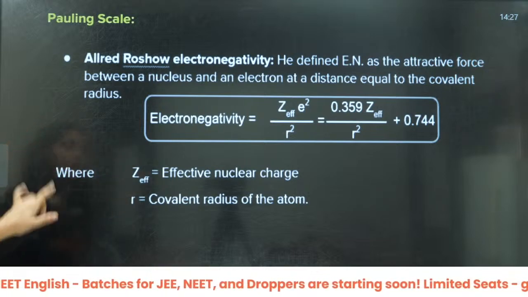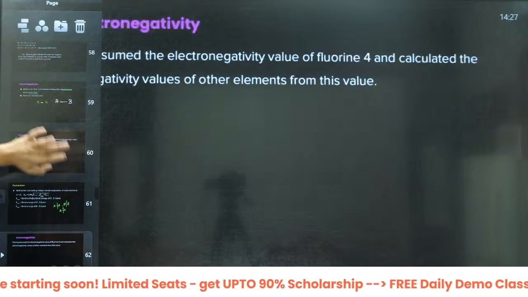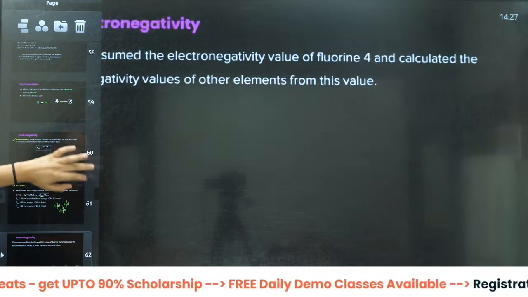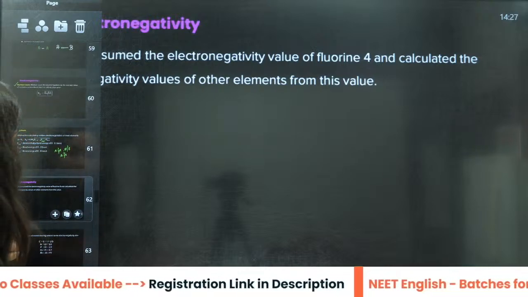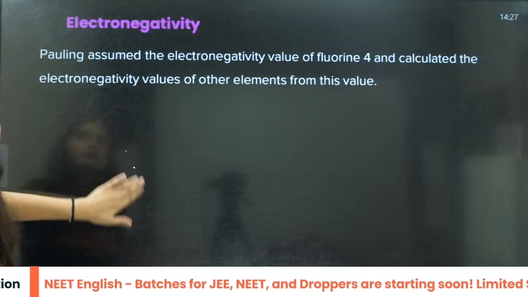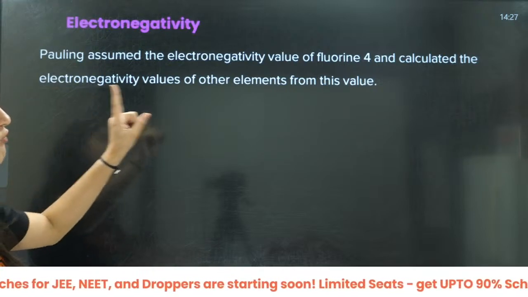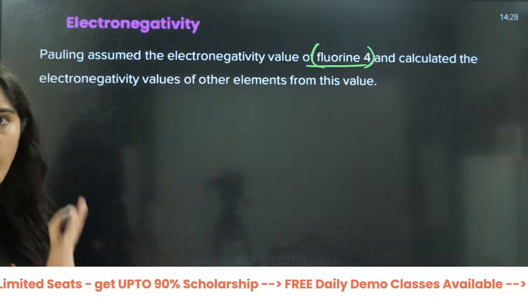Okay, yes beta, done. So you don't have to derive this. This will not be asked to you. Just remember the formula, that's it. Now I will write: Pauling assumed the electronegativity of fluorine as 4. Then he calculated the others. So this is not important for you.